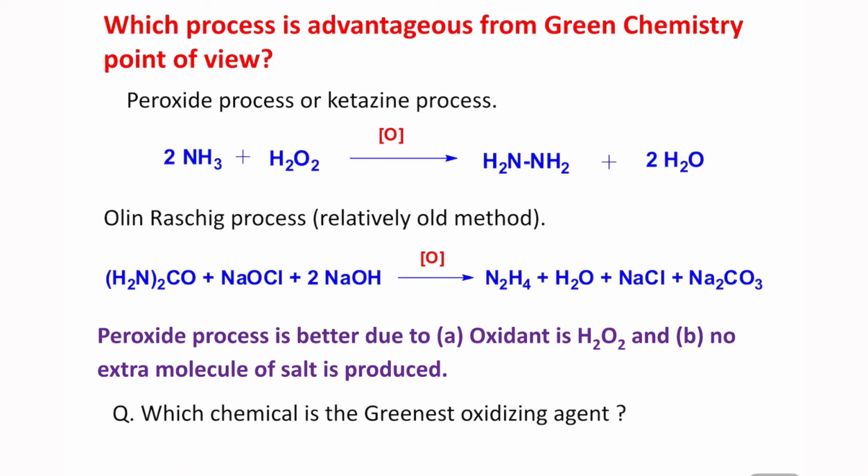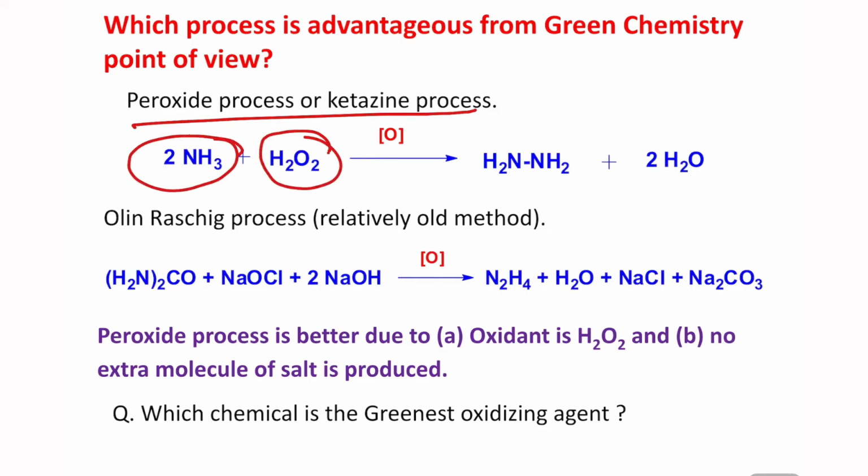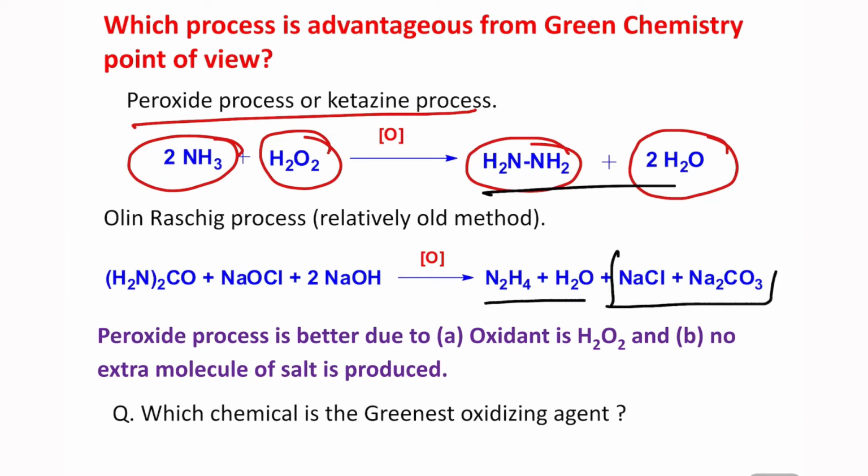So if you look at this peroxide or ketazine process, in this case one is hydrogen peroxide, one is ammonia, the other is catalytic, so I am not discussing that. In this way it's producing a stoichiometric amount of water. Water is not dangerous, so you can get the hydrazine easily by simple distillation and separation. Now in the oil Raschig process, if you see, in this way you can produce hydrazine and water, fine, the previous combination, along with that 2 salts in a stoichiometric amount.